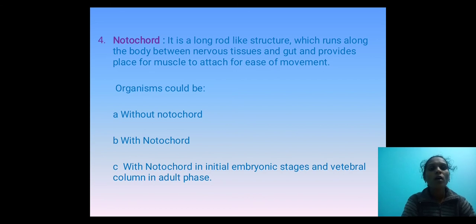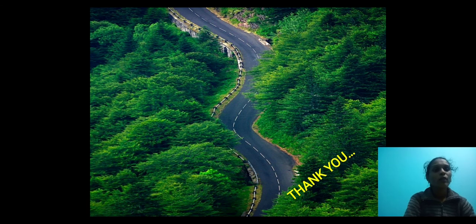Next come to the fourth basic character, that is notochord. It is a long rod-like structure which runs along the body between the nervous tissue and gut, and provides a place for the muscles to attach for a series of movements. It helps in movement. Organisms could be divided into 2 types, with notochord and without notochord. With notochord in the initial embryonic stage and vertebral column in the adult phase.